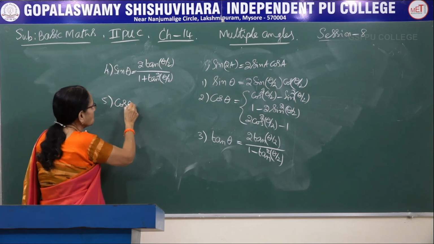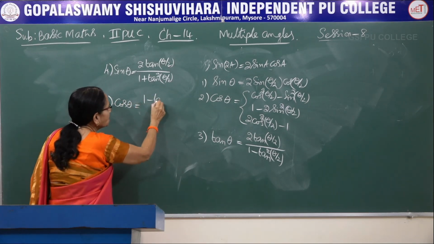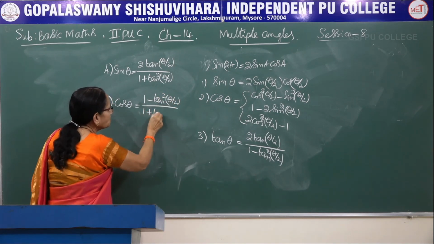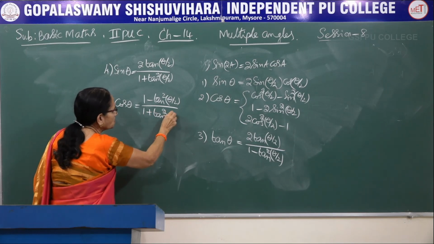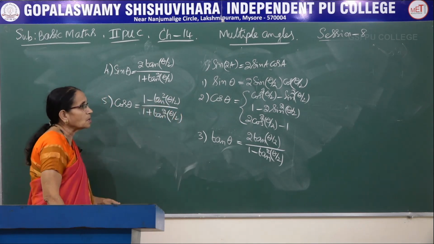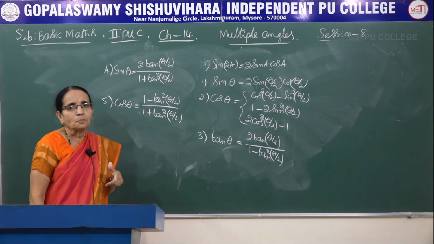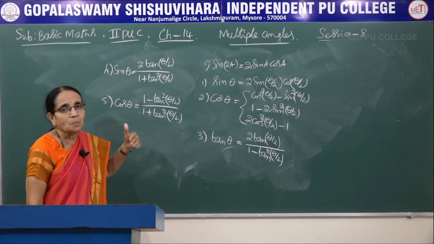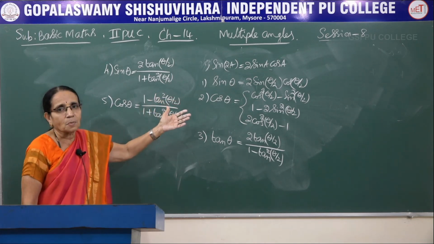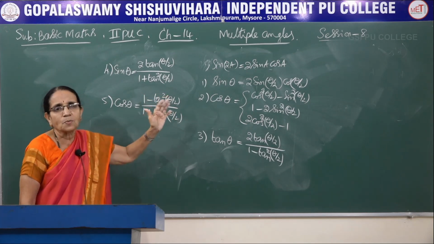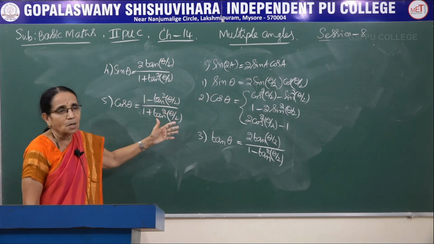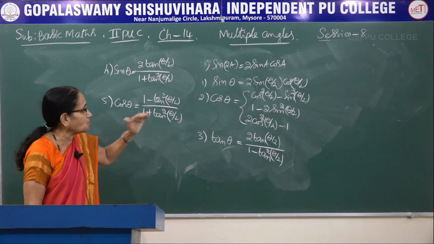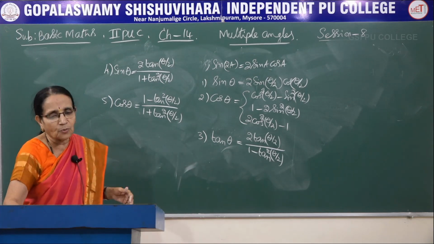Similarly, cos theta could be written as 1 minus tan square theta by 2 divided by 1 plus tan square theta by 2. See, why I am deriving all the formulae together is that in one problem sometimes I may have to use two different results. One may be 2A, other may be 3A, or it may be a half angle formula. For that purpose, unless you are familiar with all the formulae and all the derivations, you cannot work out the problems. That is why the derivation is done at a stretch, considering all the required formulae.